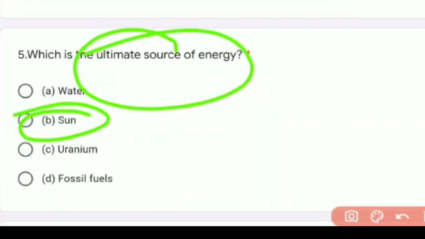Once we get the technology of harnessing solar energy in an effective manner, remember, the energy crisis in the world will be solved, because solar energy is ultimately free of cost.